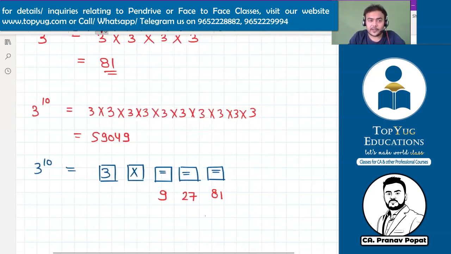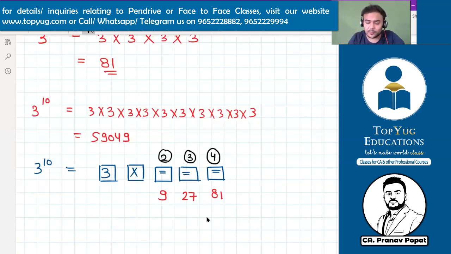But first equal is, what is the power of first equal? So this is 3 to the power 2. This is 3 to the power 3. So this is 3 to the power 4. So whenever you press equal, count first equal as 2. Listen to me. Count first equal as 2 and not 1. Because if you count it as 1, it is not coming to 3. So first equal will become square, another equal cube, another equal power 4.